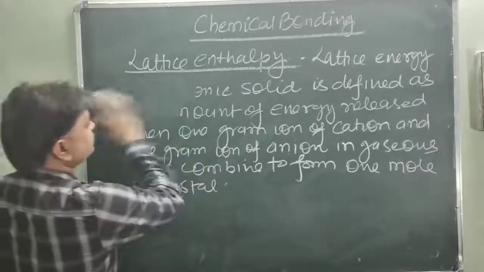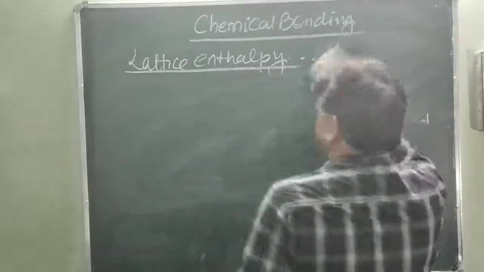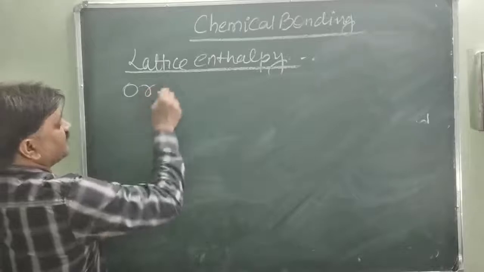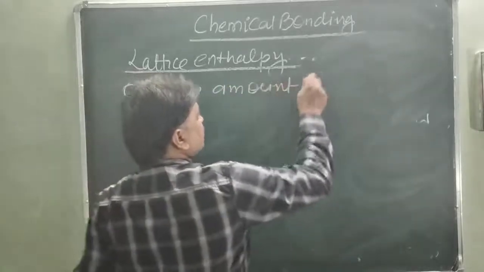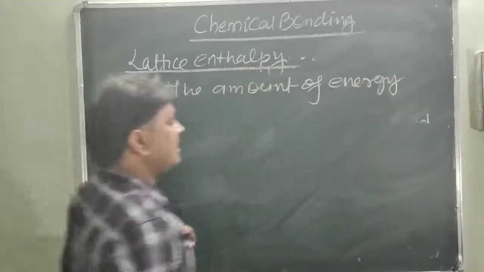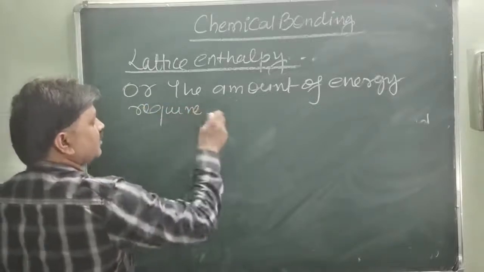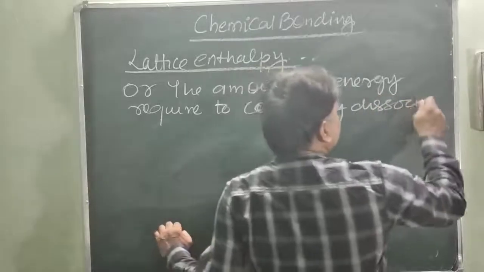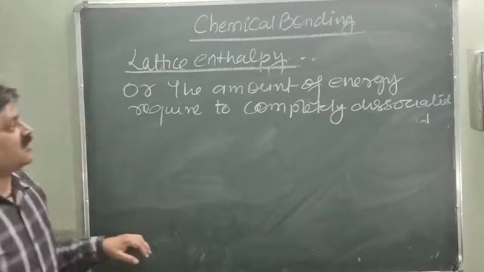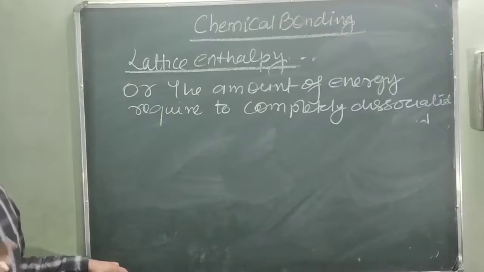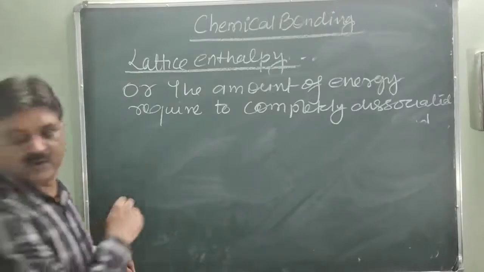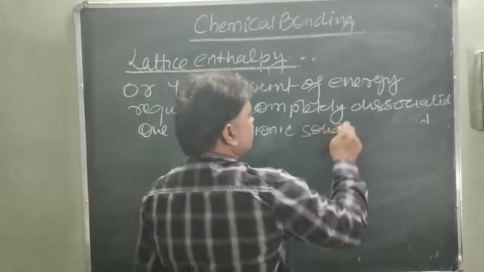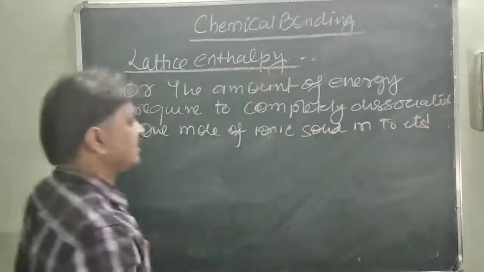So it may also be defined as the lattice energy of an ionic solid: the amount of energy required to completely dissociate 1 mole of ionic solid into its gaseous cation and anion.